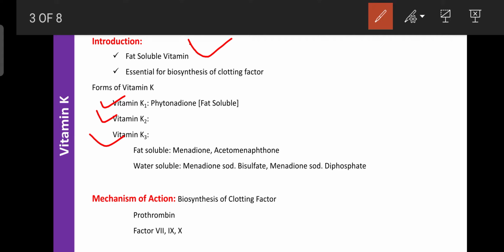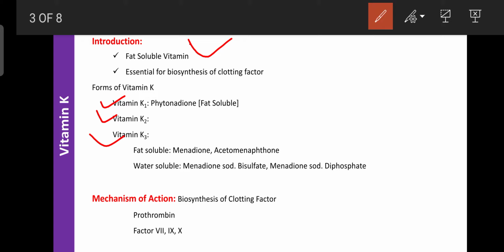Vitamin K1 is obtained from plants and is known as phytonadione. It is fat soluble, isolated from plants, and is also helpful for blood coagulation. So the source of vitamin K1 is a plant source, and the active constituent is phytonadione.